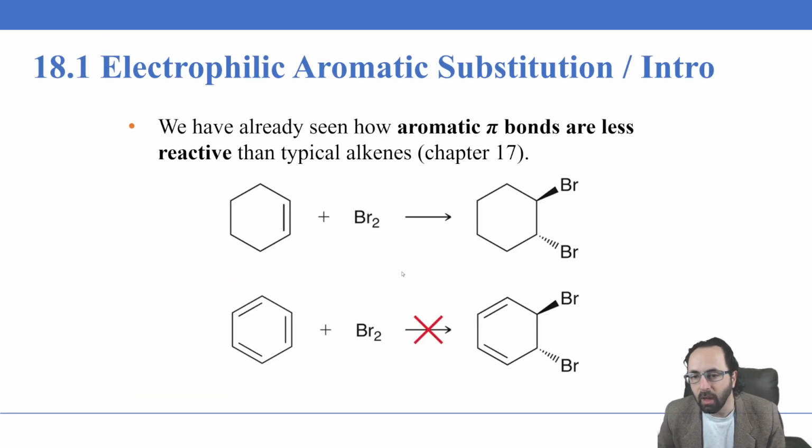In the last chapter, we've seen how aromatic pi bonds are less reactive than typical alkenes. For example, if you react an alkene with a halogen, bromine or chlorine, in particular bromine, you can get the anti-addition of bromine atoms where their stereochemistry is opposite to one another. But if you try the same reaction on benzene with bromine by itself, the reaction will not occur. So we need some type of catalyst in order to make this reaction happen. The transition states here are just too high, and so the kinetics are very unfavorable.